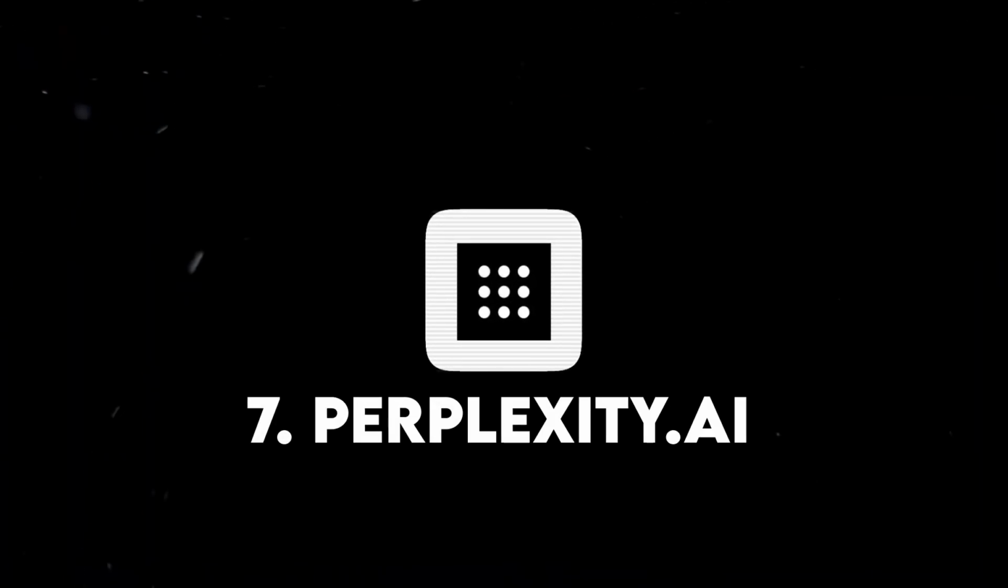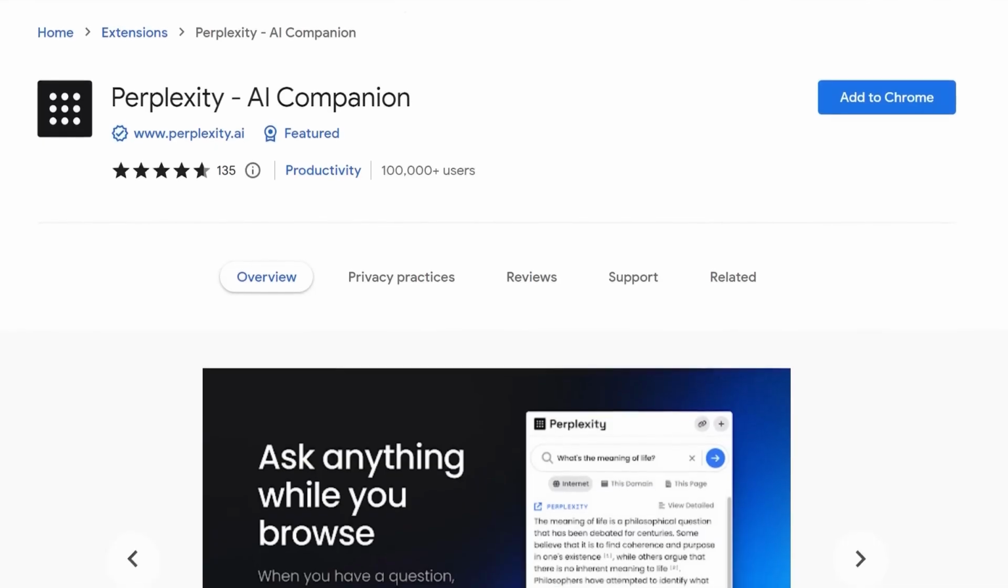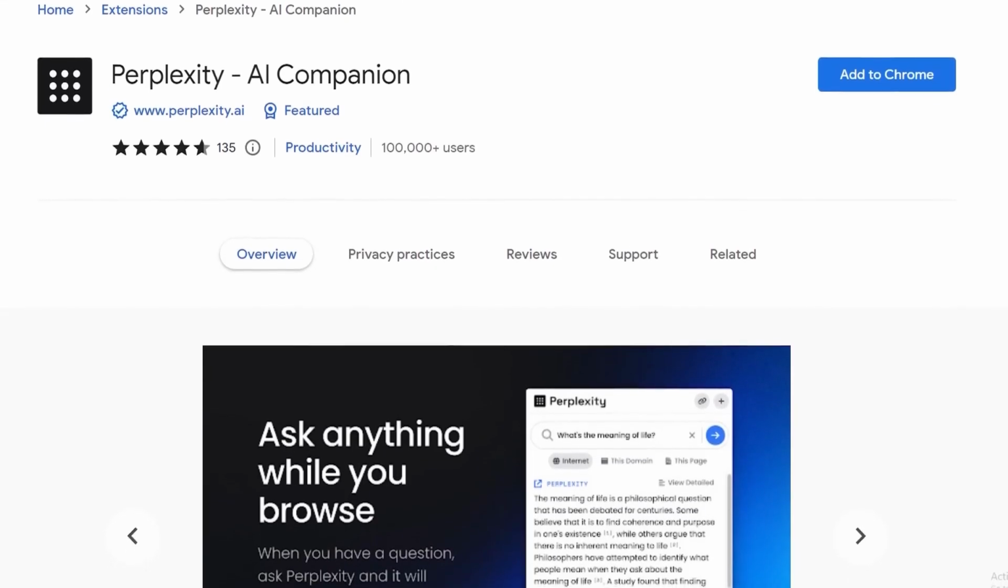Now the next tool is very interesting because it is a replacement for ChatGPT. As we know, ChatGPT is paid and some people are not able to afford that much money. So for them, Perplexity.ai would be a great option. It is a Chrome extension that you can add from the Chrome extension store and start using it.